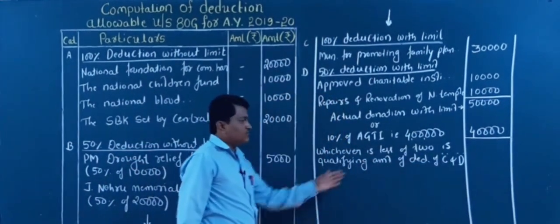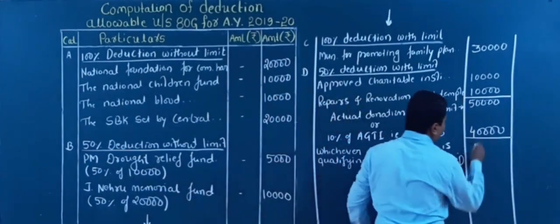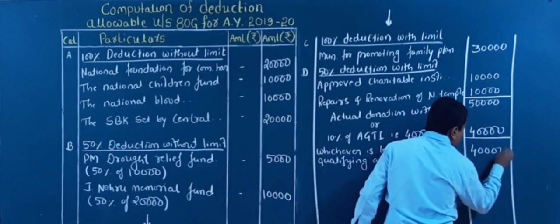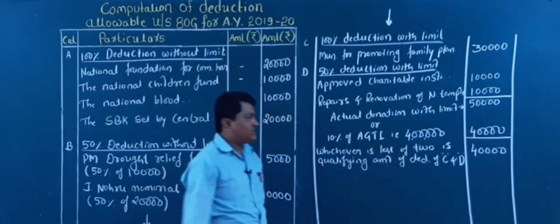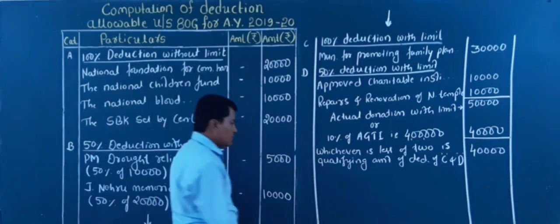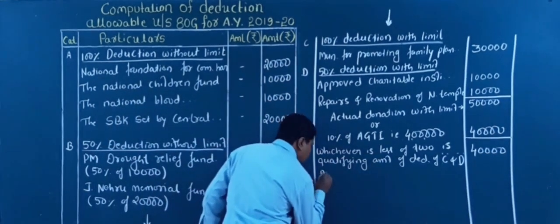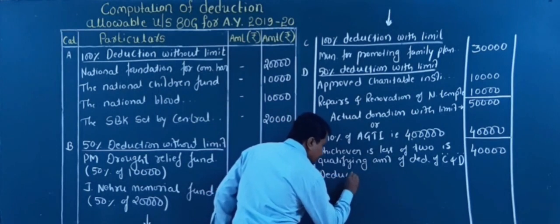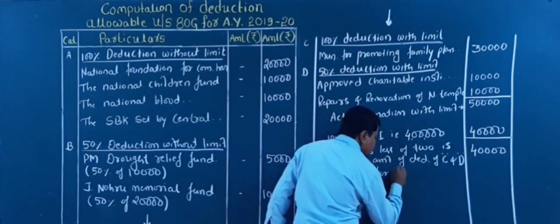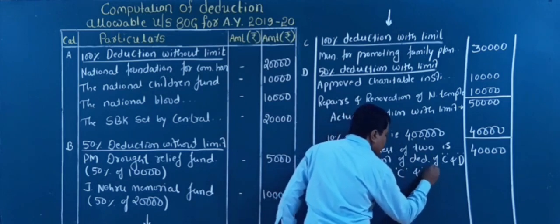So which one is less out of these? It is 40,000, so I will write it here. Then what is the qualifying amount for deduction? 40,000 is the qualifying amount. So now I go for deduction for category C and D.